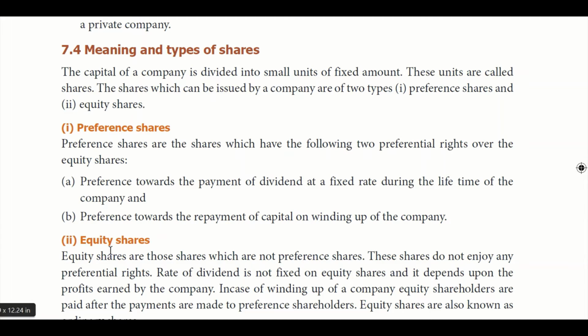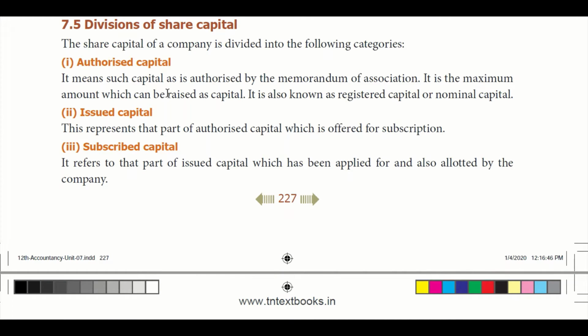But equity shareholders are paid only after the preference shareholders. They do not enjoy any preference right. There is no fixed rate of dividend. They are paid according to the profit earned by the company. In case of winding up of a company, equity shareholders are paid only after the payment is made to the preference shareholders.